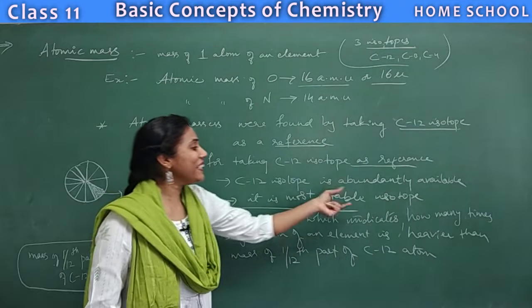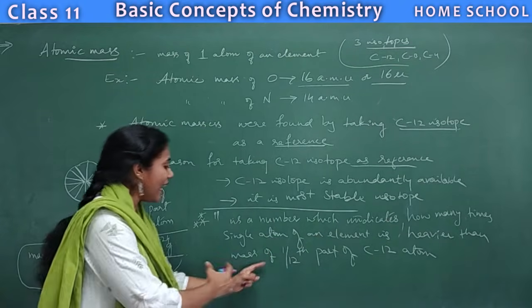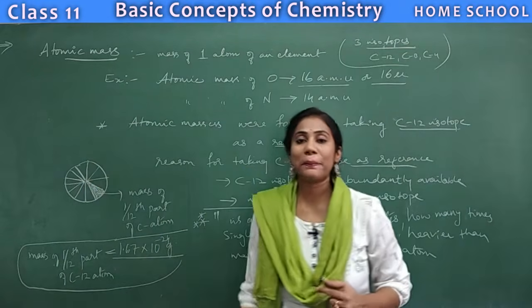So how many times the single atom of other element is heavier than the mass of 1 by 12th part of carbon atom.